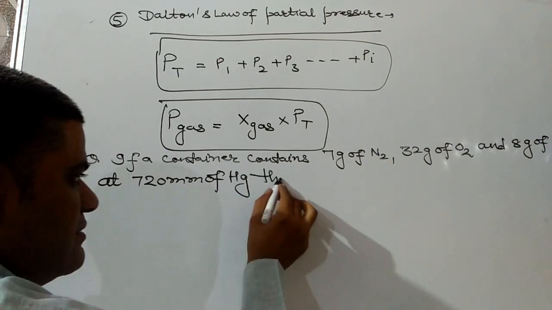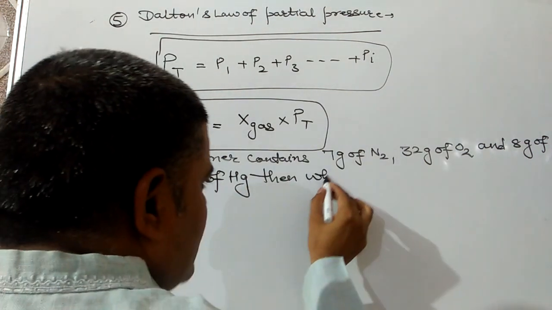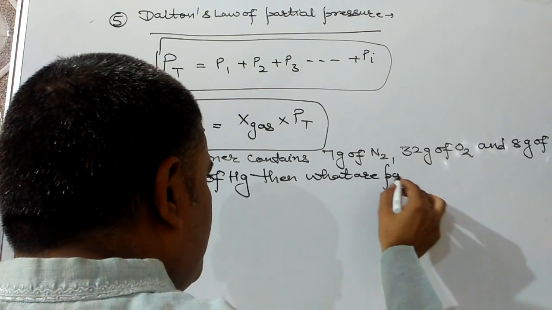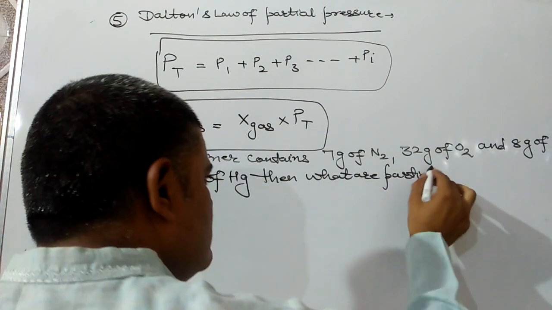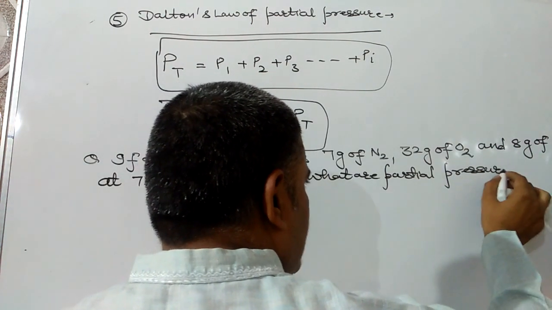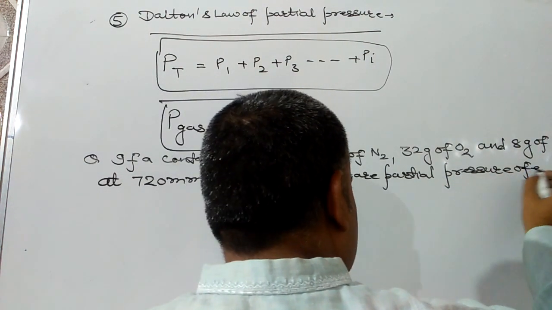Then what are the partial pressures of each gas?